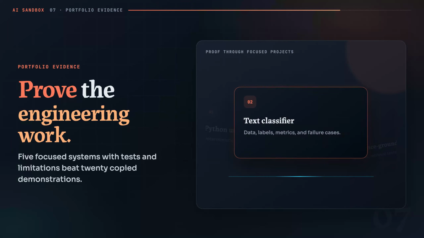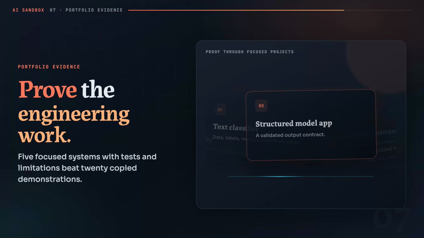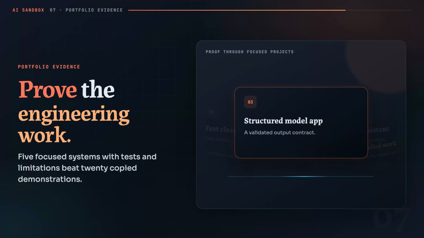A useful sequence is 1 deterministic Python utility, 1 text classifier, 1 structured model application, 1 retrieval augmented generation system, and 1 controlled multi-step workflow. Your capstone can combine them, but each component should remain observable.